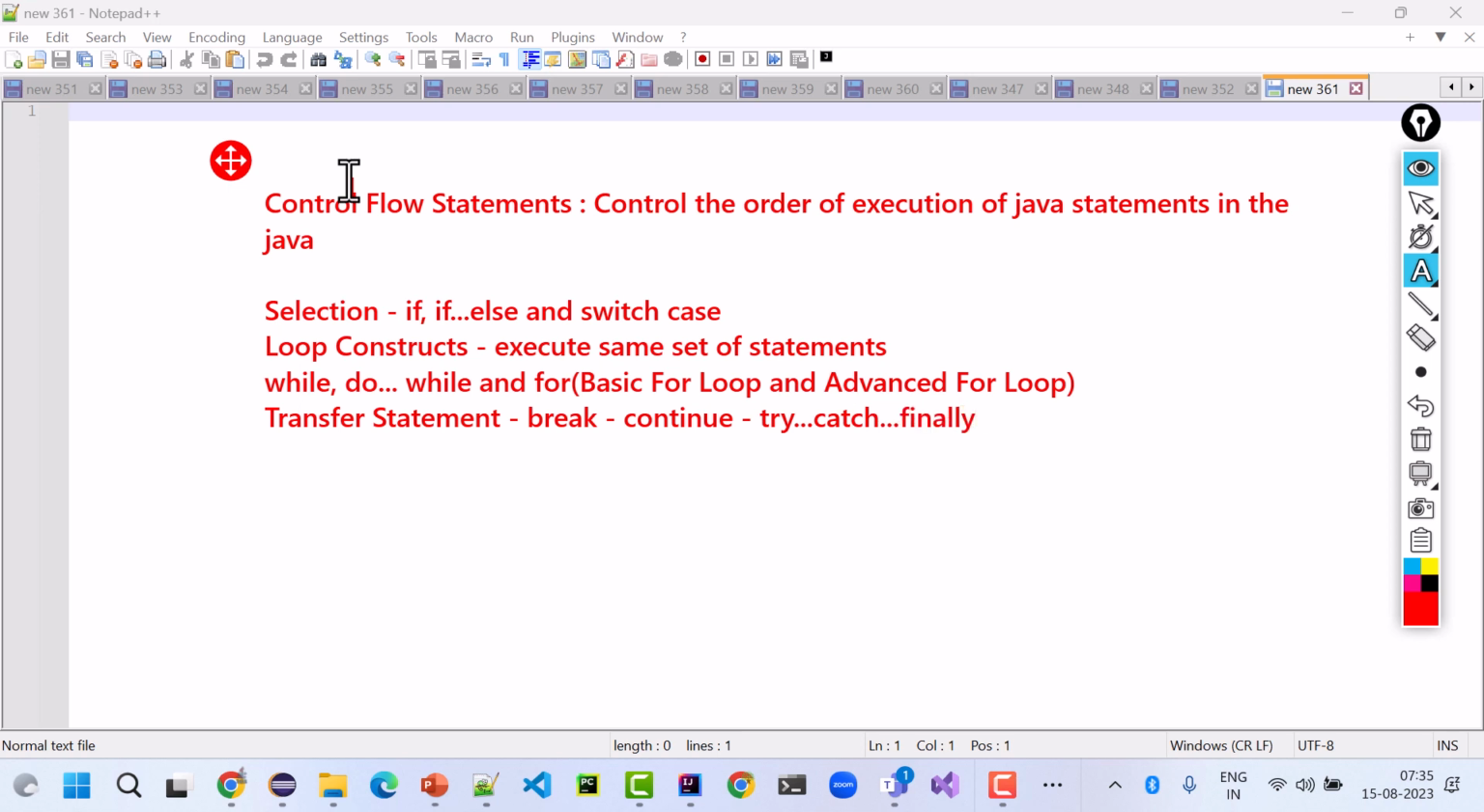So now, I have to explain to you how if else, switch case, loop construct and transfer statement work. I think it will be too much. Let's connect tomorrow same time, and I'll give you brief examples on selection statement, loop construct, transfer statement. So it's better we connect tomorrow same time.